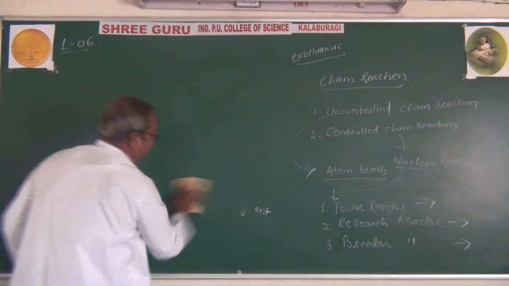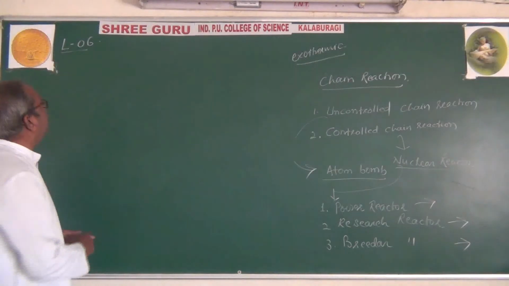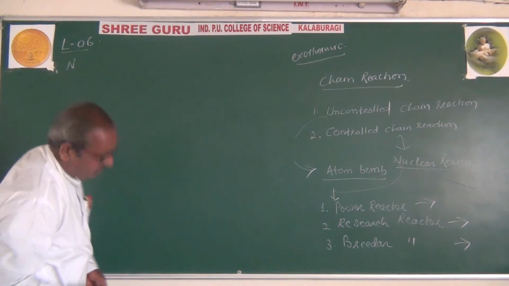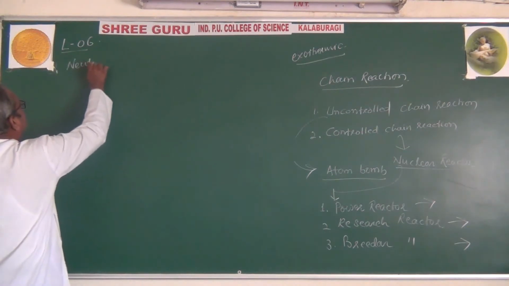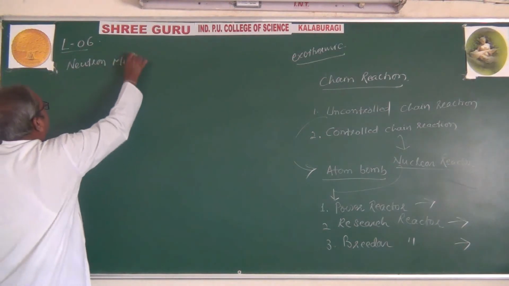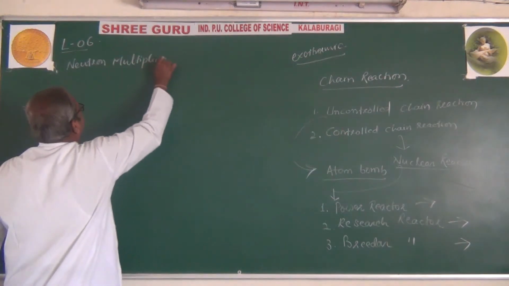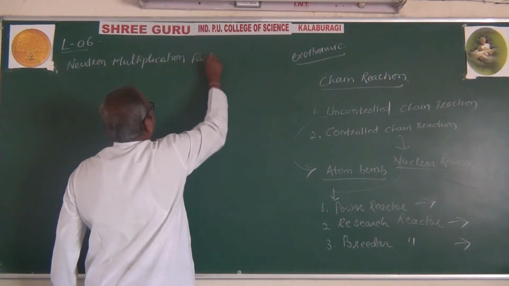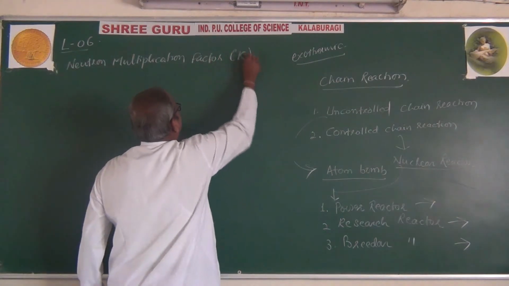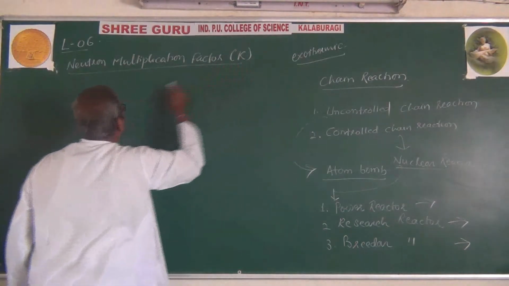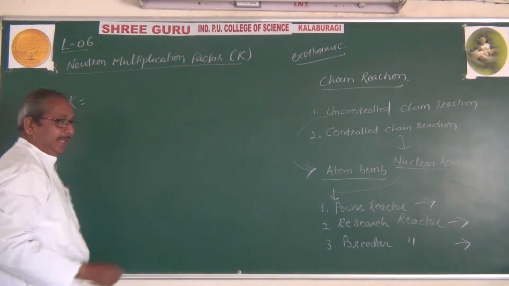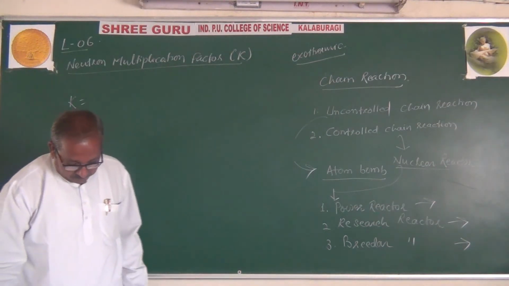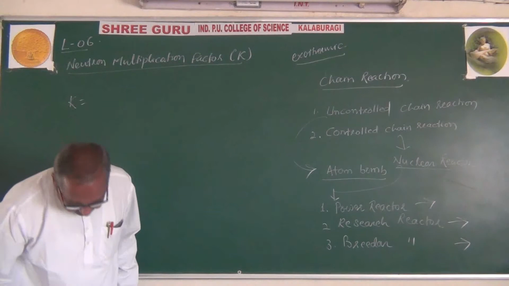The neutron multiplication factor, which is represented by K, can be defined as the ratio between the number of neutrons in the present generation to the number of neutrons in the previous generation.